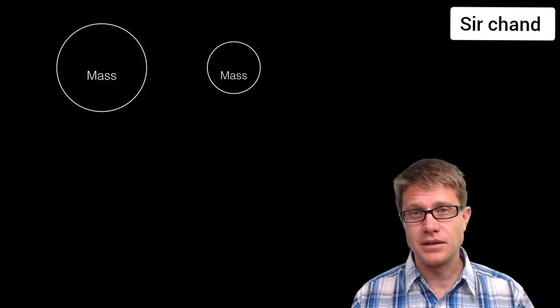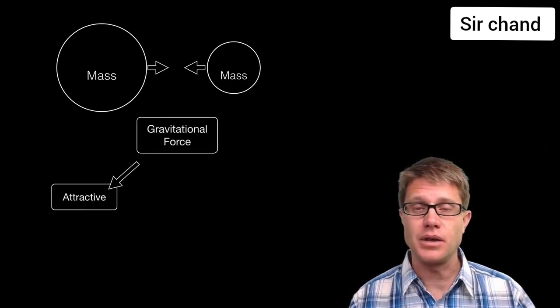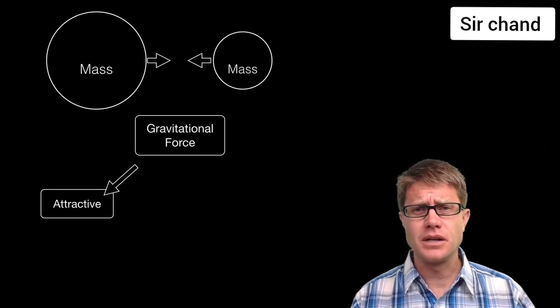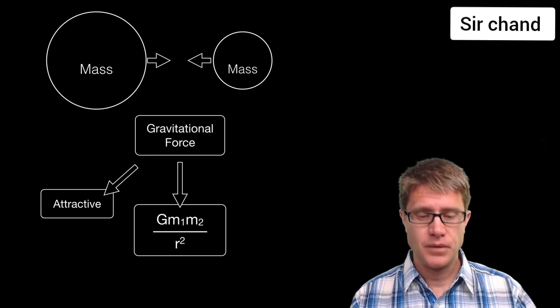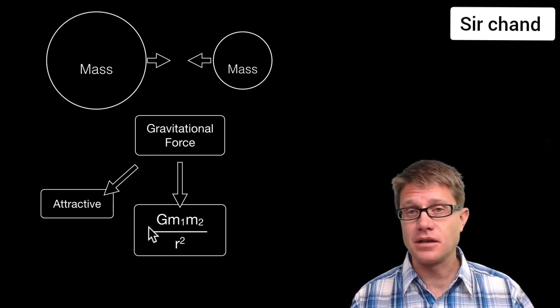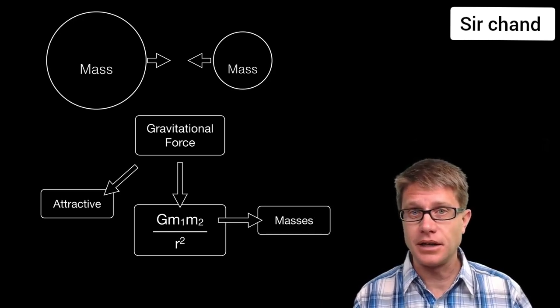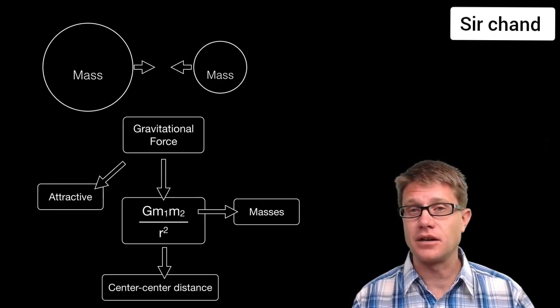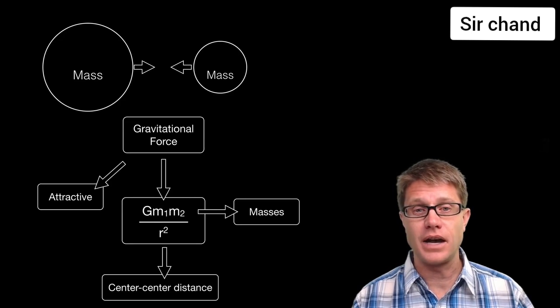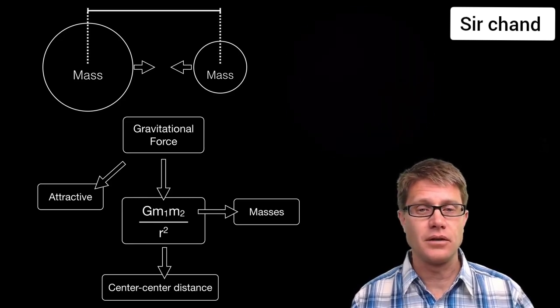So if we have two masses, there's going to be a gravitational force between the two. And that's always going to be attractive with anything with mass. Let's just assume that these are spherically symmetrical objects. The equation is really, really simple. It's simply the force is equal to big G, and we'll get to that in a second, times the mass of the two objects divided by the square of the distance between the two. So you simply calculate the force by multiplying the masses times this constant, and then you divide it by the center-center distance, but you're going to square that value. Center-center distance is always going to go to the center of those two objects, or the center of mass.